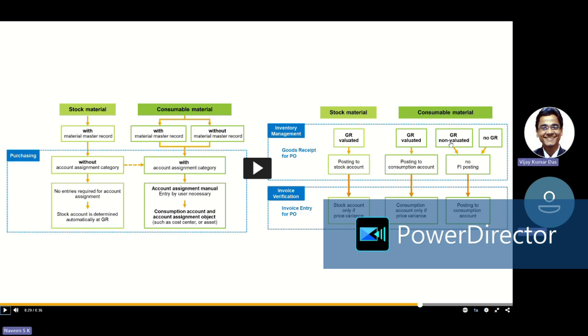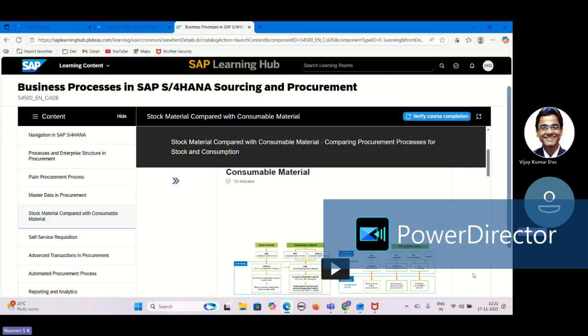Okay. Here in consumption, we have three different scenarios again. We can have GR valuated, GR non-valuated, or without GR also possible. We can directly enter the invoice, that is also possible. So if it is GR valuated, it will directly go into the consumption account. In case of non-valuated GR or no GR, there won't be any GR posting. Directly, it will go into the invoice posting, so posting to the consumption account. Okay, that's how the valuation works between stock and consumable procurement, which is explained.